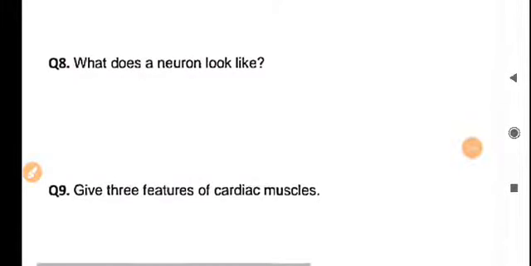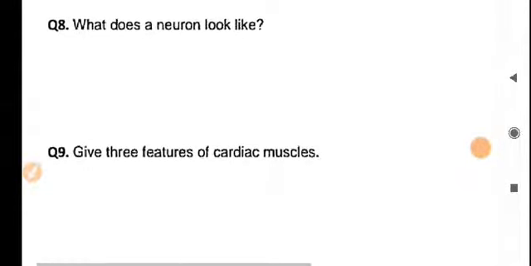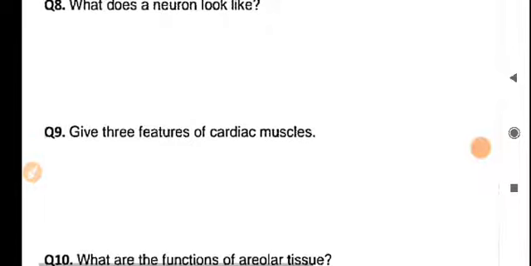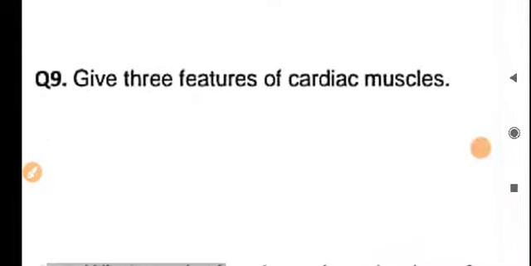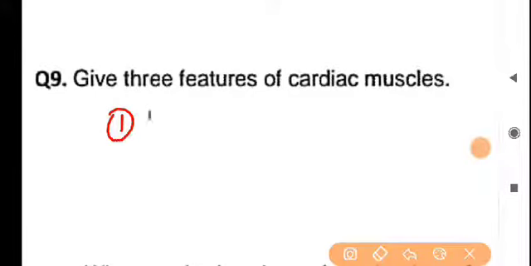Now the next one is: give 3 features of cardiac muscle. Cardiac muscles are very important and need to be described by means of their features. So how can you describe the cardiac muscles? Actually, cardiac muscles are basically uninucleated.